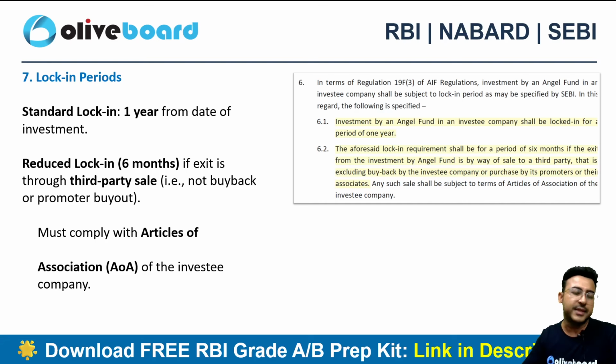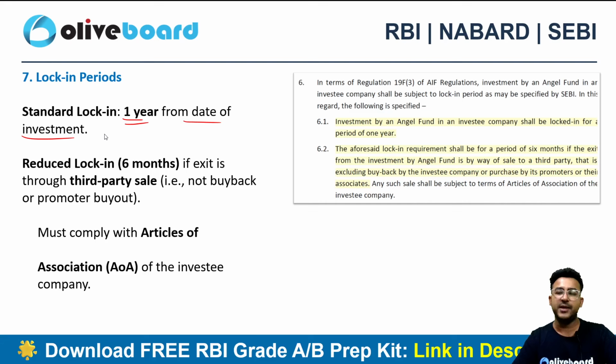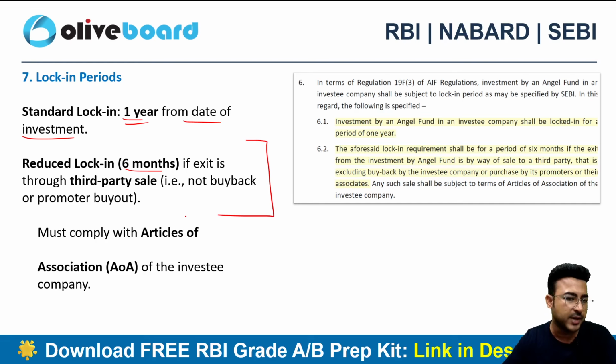Lock-in period. There is a standard lock-in period of 1 year. Whenever you are making the investment, you need to wait for at least 1 year because that's the bare minimum lock-in. However, there will be a reduced lock-in requirement of up to 6 months. You can also exit up to 6 months through a third party sale. Let's suppose I want to exit and I'm selling my rights to someone else. I am selling my units to someone else. So that's possible, right?